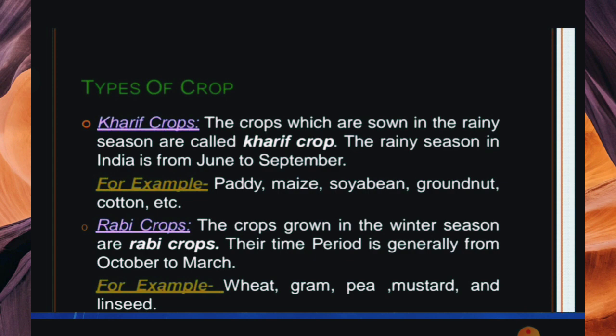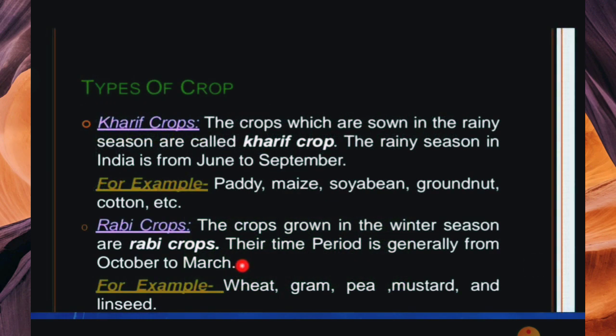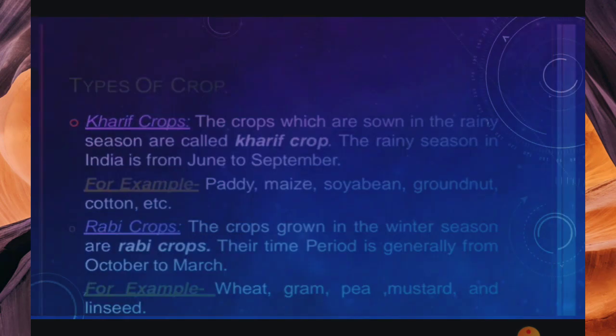Then second is the rabi crop. Crops grown in the winter season are rabi crops. Their time period is generally from October to March. For example, wheat, gram, pea, mustard and linseed. So see, rabi crops are grown only in the winter, October to March. The plants grown in the winter season we call rabi crops. Okay, next we will go on.